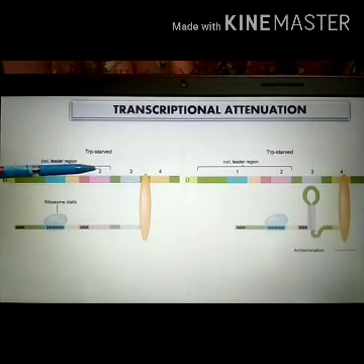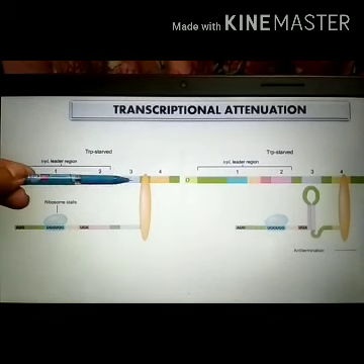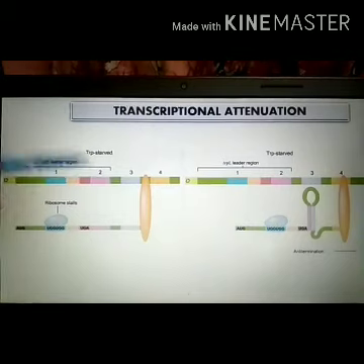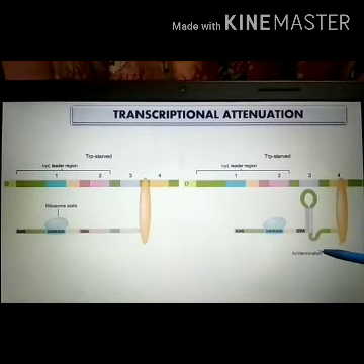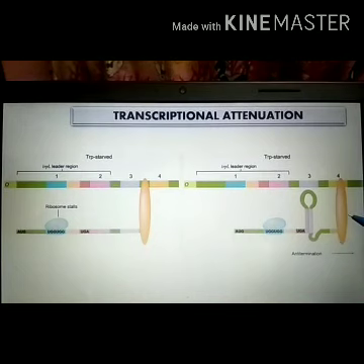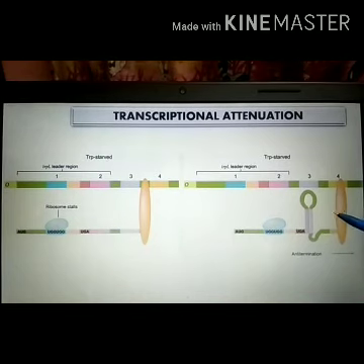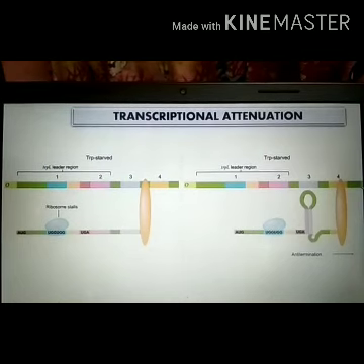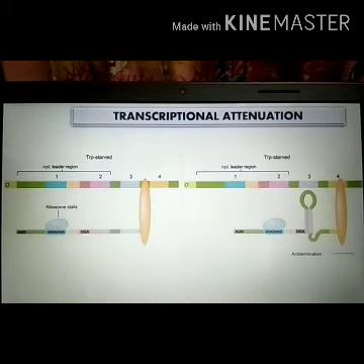So again we will see that 2 and 3 can pair here to form the anti-termination loop. So it will not affect the process, there is no termination by RNA polymerase, and it will keep on transcribing the structural genes involved in the formation of the enzymes required for tryptophan synthesis.